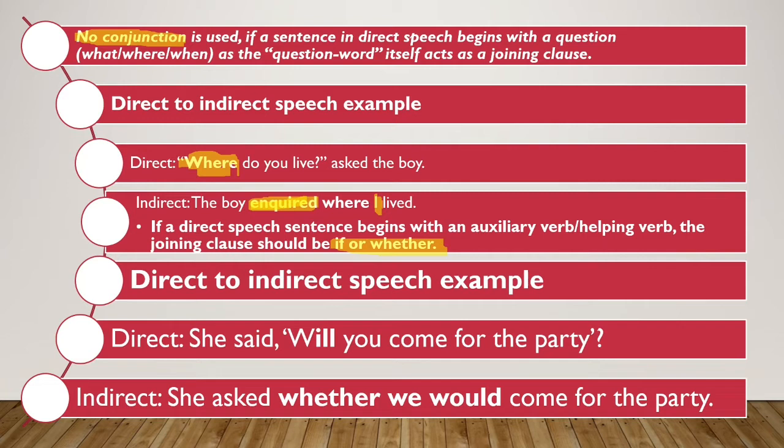She said, "Will you come for the party?" Now students, here the auxiliary verb is will. And the direct speech starts with will. Yes. So in such cases, our joining clause will be if or whether. So when I convert this direct speech into indirect speech, what I will be writing here: she asked whether we would come for the party. Clear? Will is converted into would